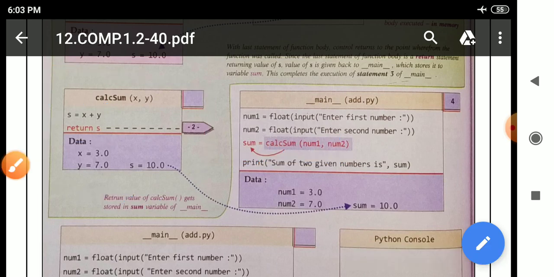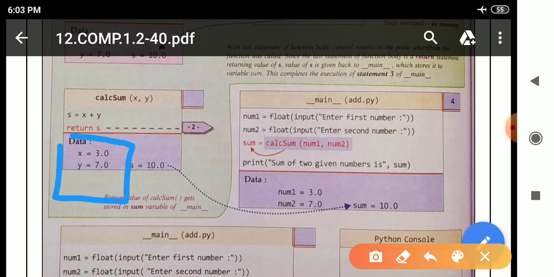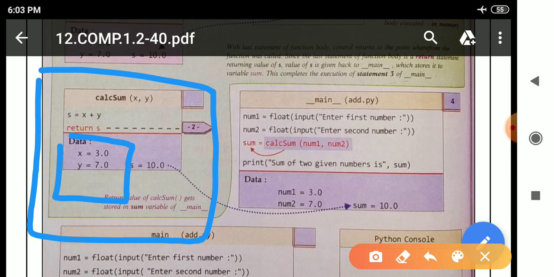So we will get what? x is equal to 3.0, y is equal to 7.0, and s is equal to 10.0 inside this function call. Here x represents num1, y represents num2, and s represents sum. So we will get the same value.